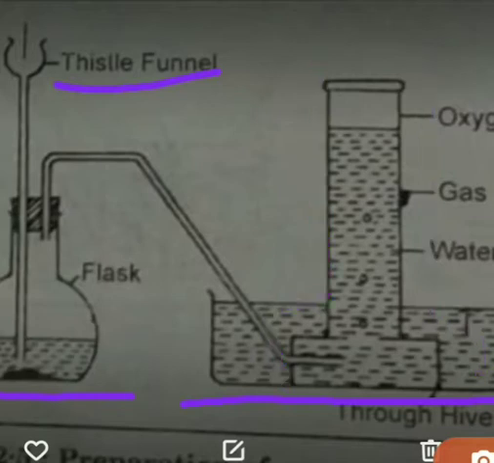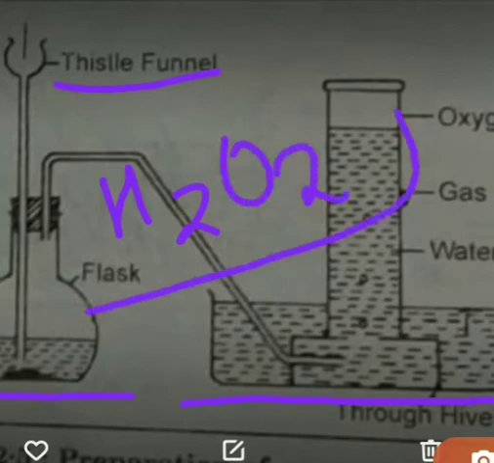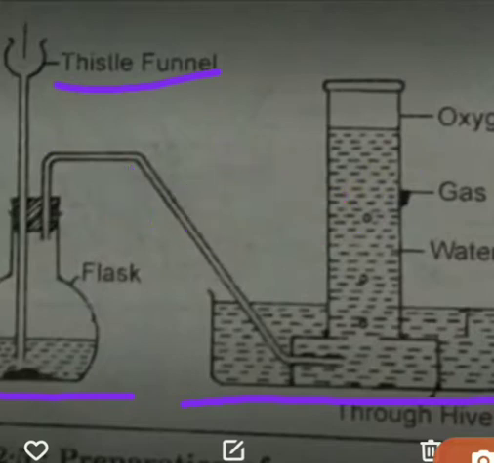Then a gas evolves in the form of bubbles. When the gas evolves, we have to pour H2O2, that is hydrogen peroxide. So the basic reaction is of this H2O2. We will pour H2O2 in this thistle funnel.